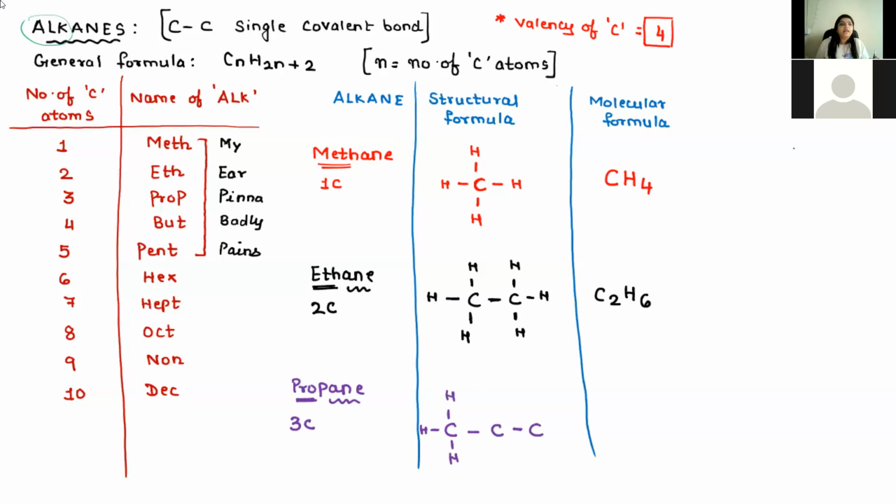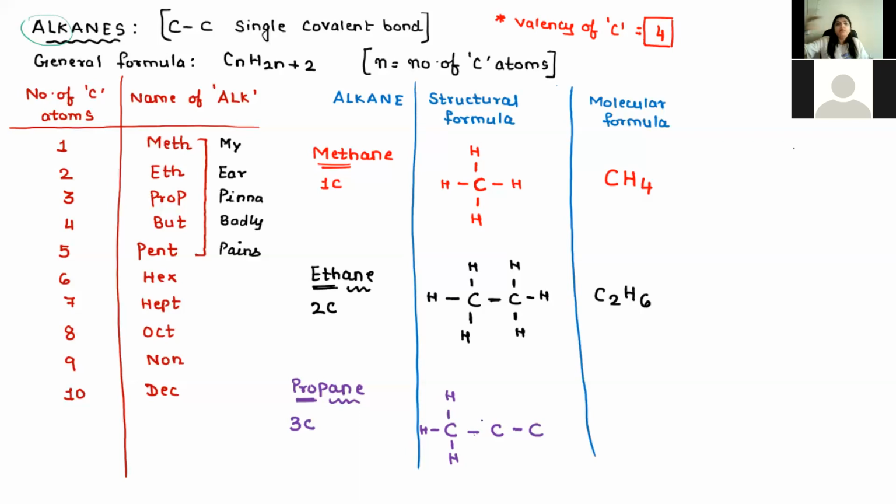Alishba, second carbon. Second carbon has how many bonds? My point over here, this is the second carbon atom in propane. In the compound which I have written, how many bonds does it already have? 2 bonds, right?